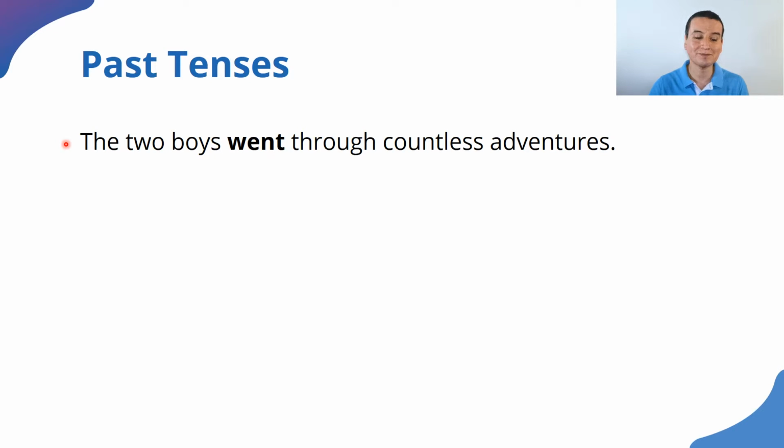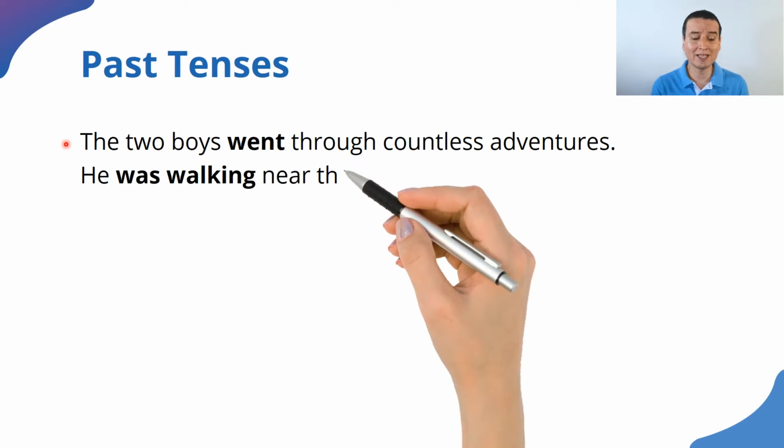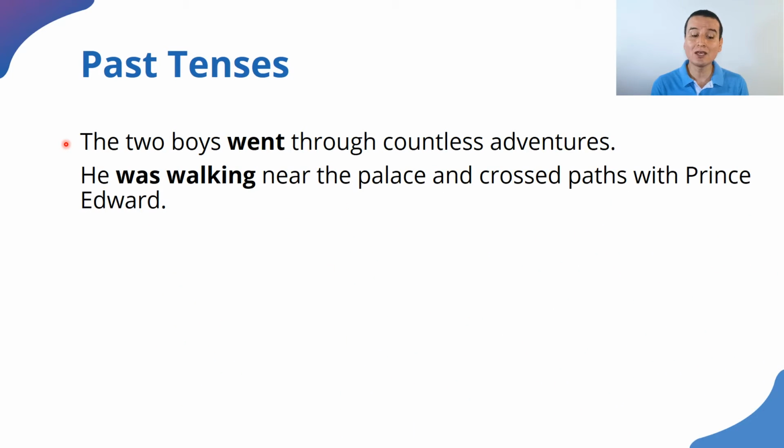All right? Now, why are we using this particular verb tense in this sentence? He was walking near the palace and crossed paths with Prince Edward. He was walking. Why do you use the past continuous? Why?